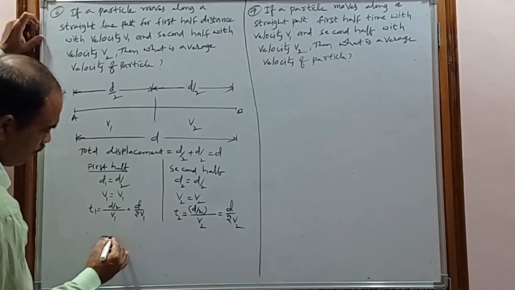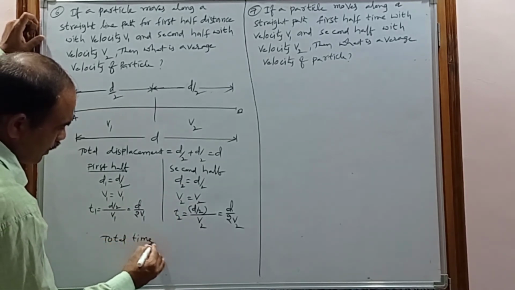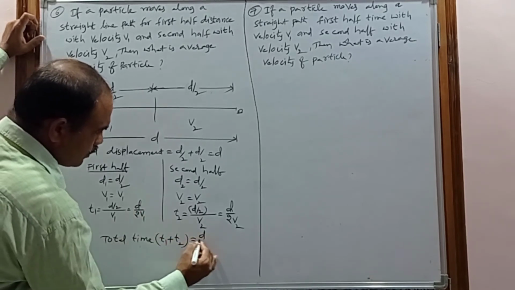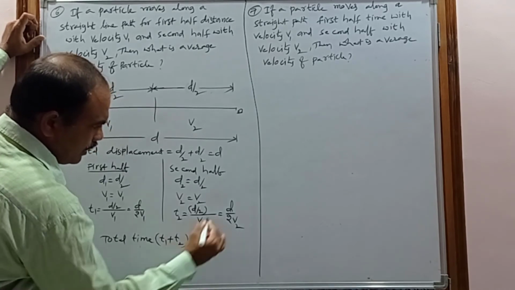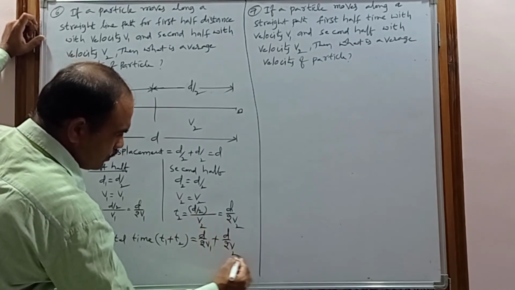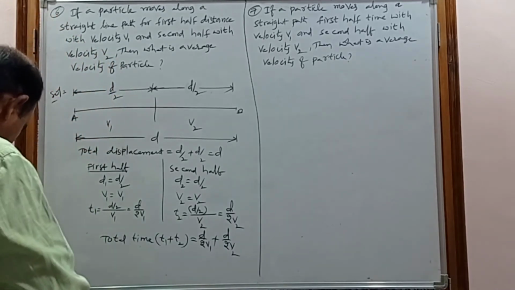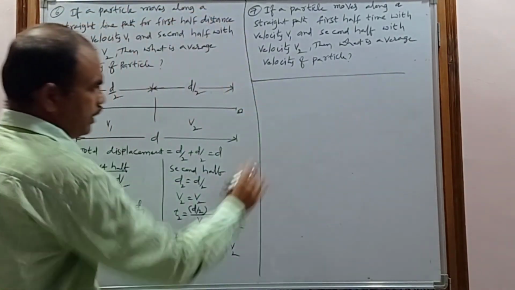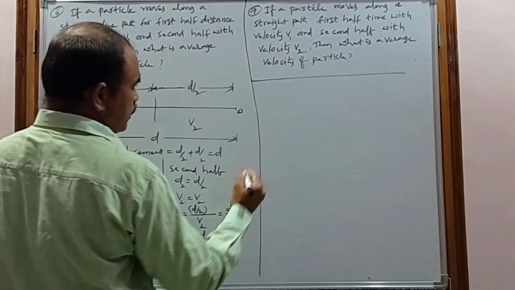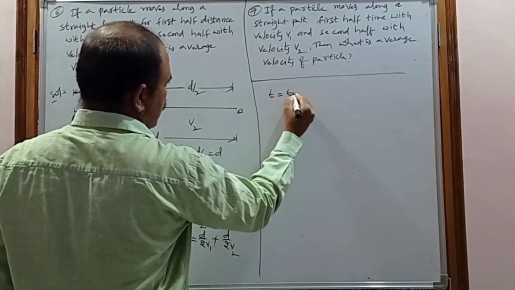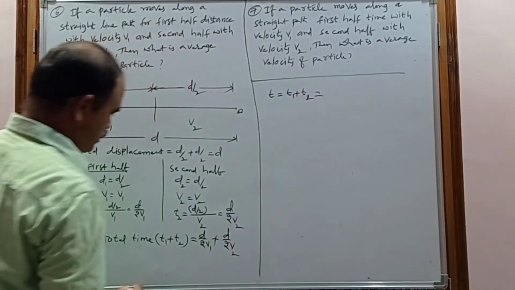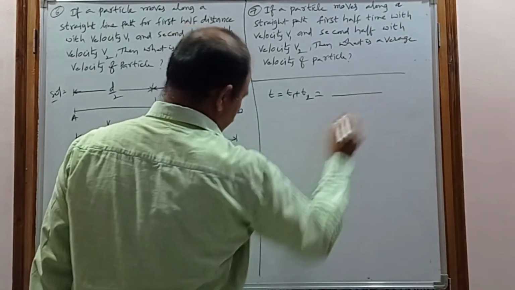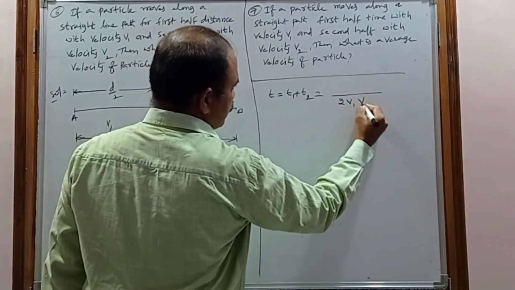So what is the total time for the journey? The total time is nothing but t1 plus t2. t1 is d by 2v1, plus the second time, d by 2v2. So now if we do LCM, consider t equal to t1 plus t2. The LCM of 2v1 and 2v2 is 2v1v2.